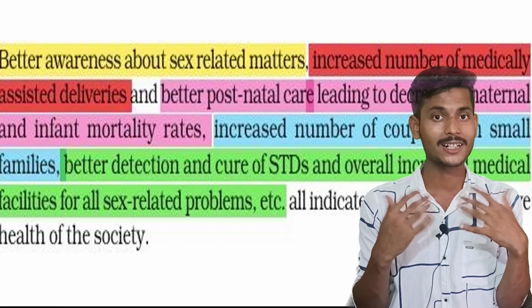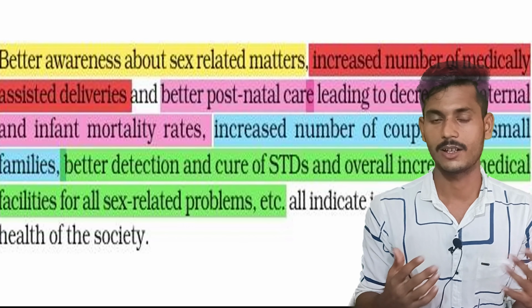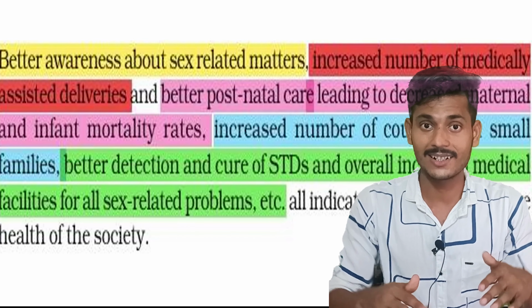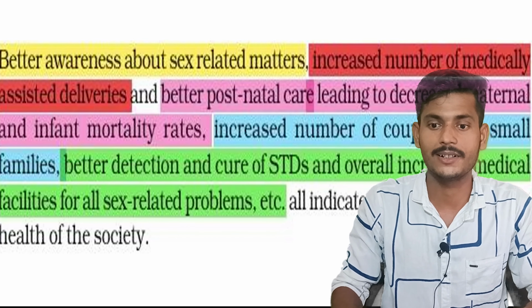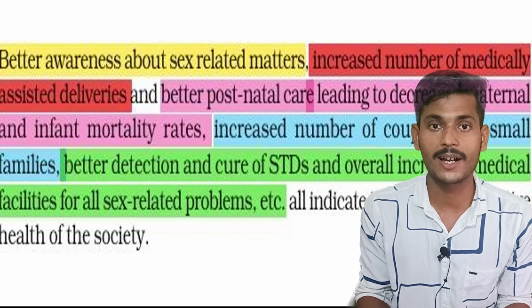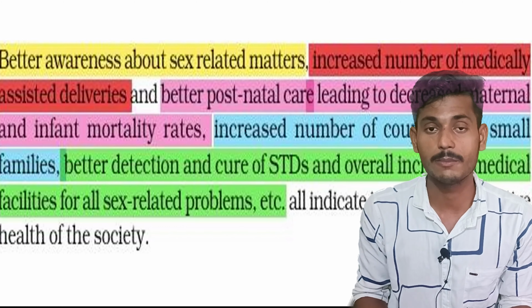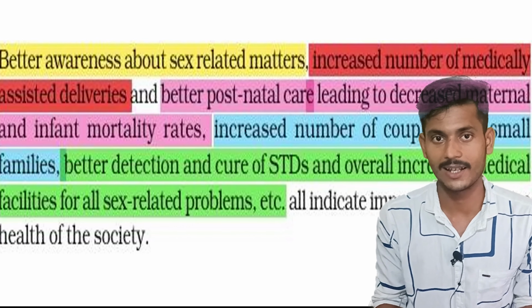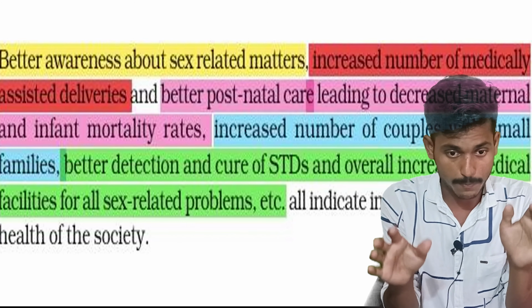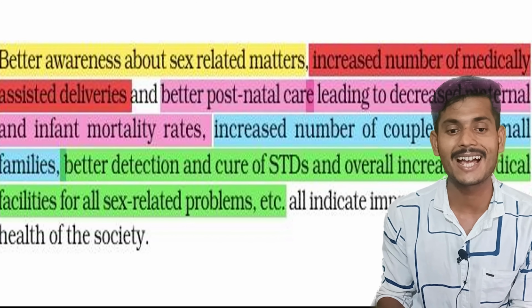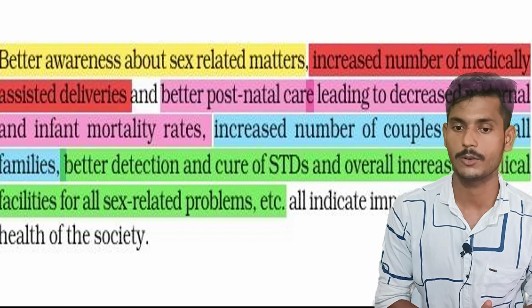So now we have better care. As a result, there is a lower maternal mortality rate. Maternal mortality rate shows how many females die annually while having a baby. Because of advancement in all these fields, we have a lower maternal mortality rate as well as a lower infant mortality rate.